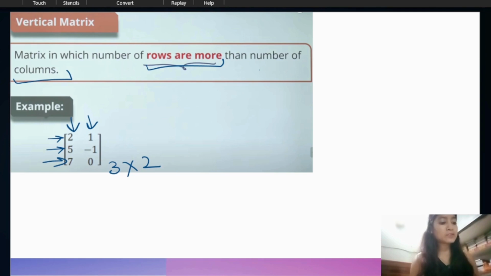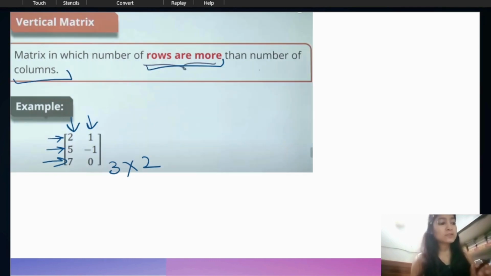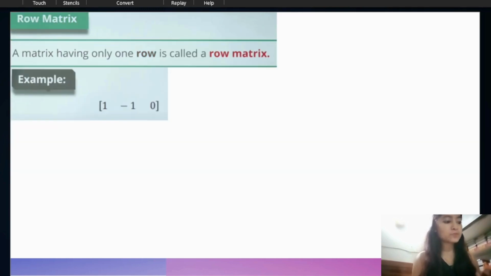In the horizontal matrix the number of rows is 2 and columns is 3, and in this matrix the number of rows is 3 and columns is 2. So in this direction we have greater, that means vertical is greater, right? Okay, move to the next type of matrix.